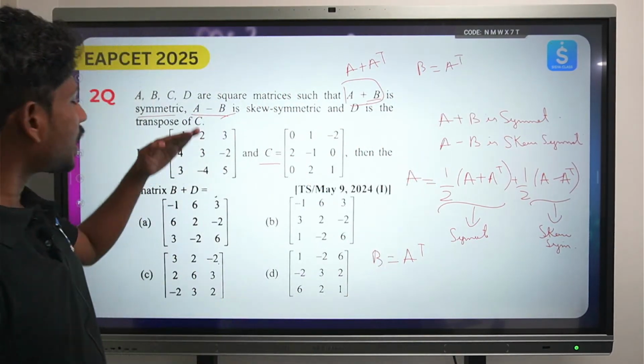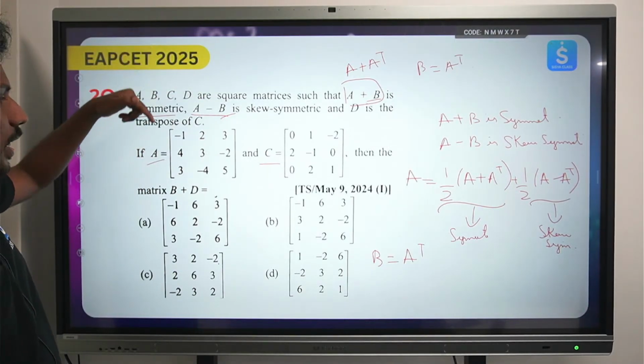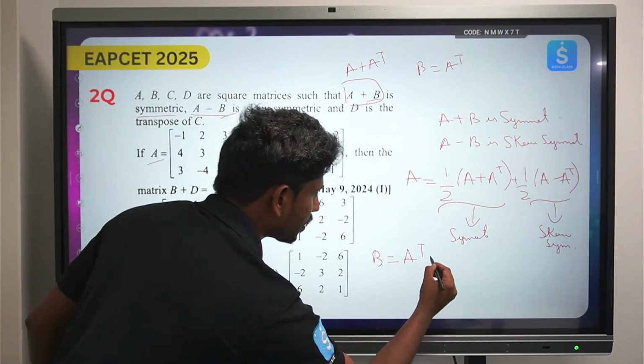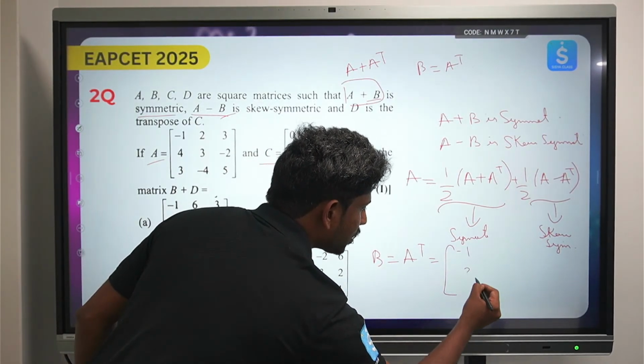To transpose, make the rows into columns and the columns into rows. So B will be what? Minus 1, 2, 3. So this will be minus 1, 2, 3.